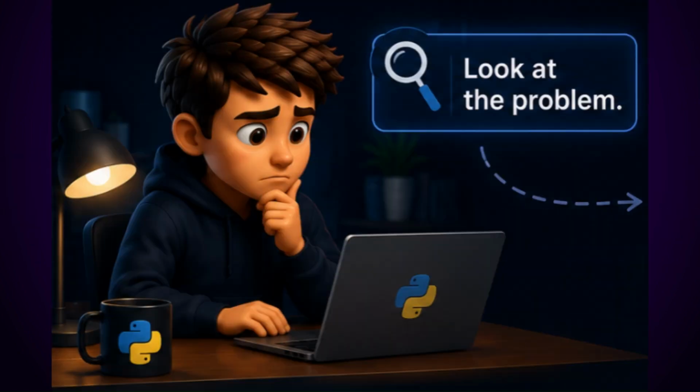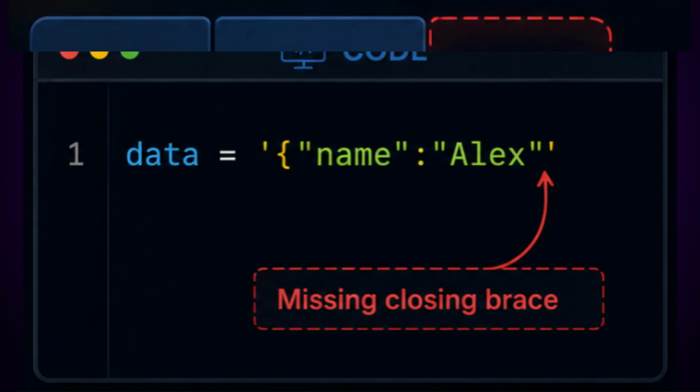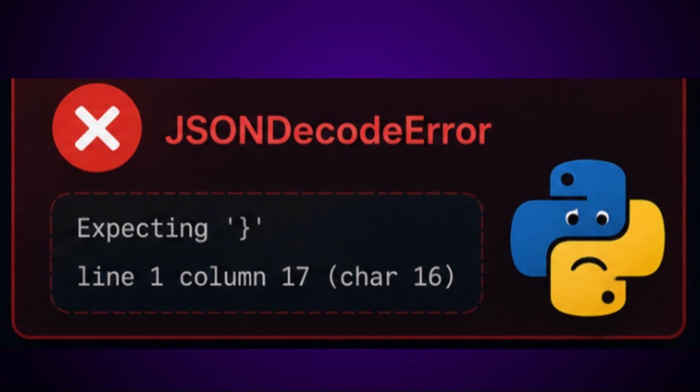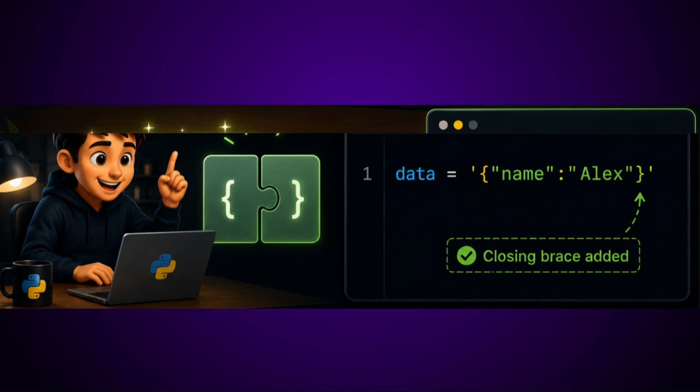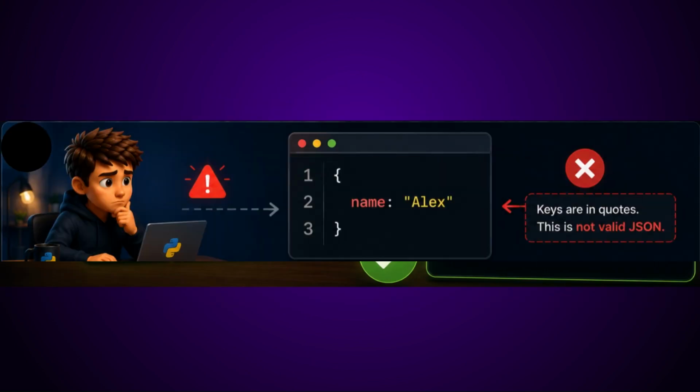Look at the problem. The opening curly brace exists, but the closing brace is missing. Python cannot parse the data. The fix is simple. Now the JSON structure is complete. Python can read it successfully.